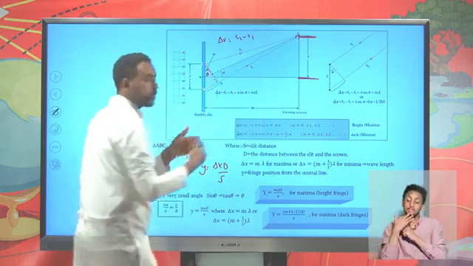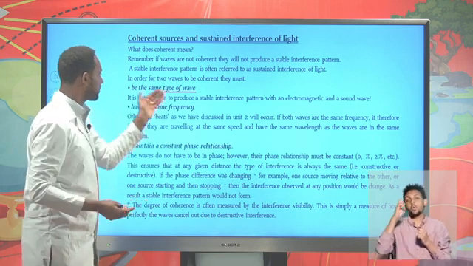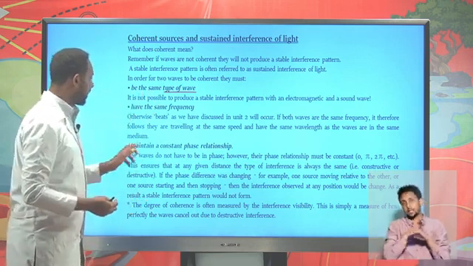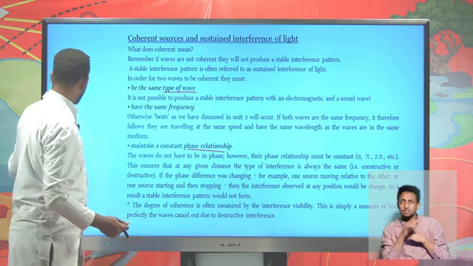Sound wave and light wave cannot interfere. So there should be a coherent source, the same type, maintaining a constant phase relation, and it should be monochromatic, unless there will be a different wave pattern and the phase relations are not going to be constant. Therefore, coherent means the same type and a constant wave front.